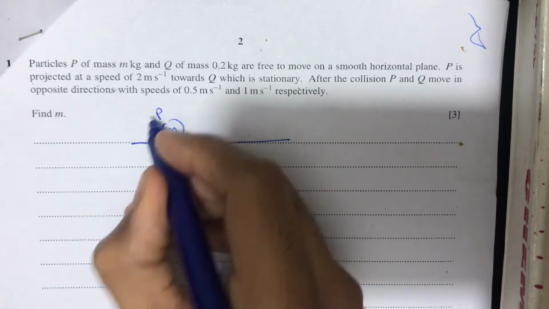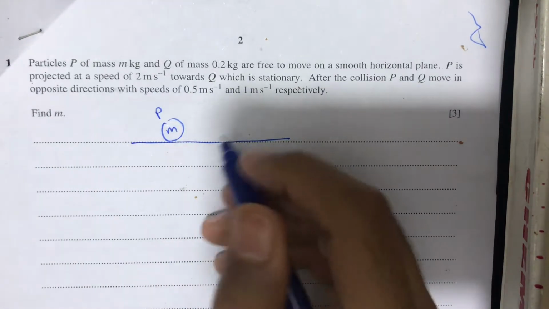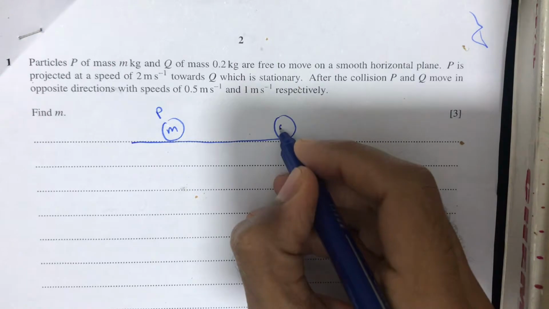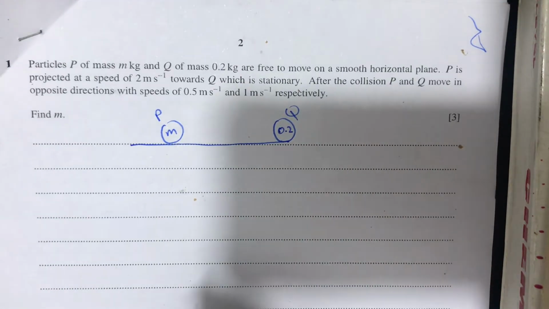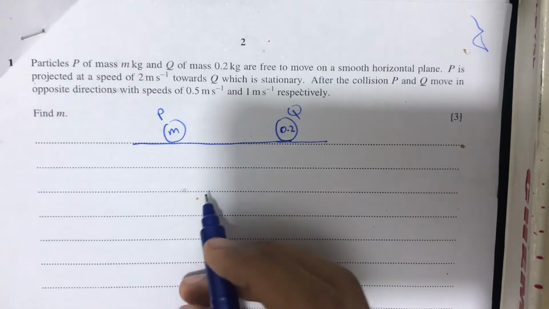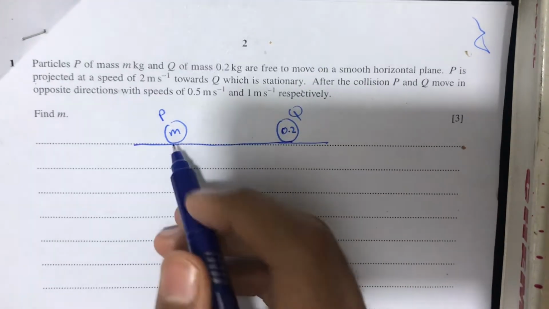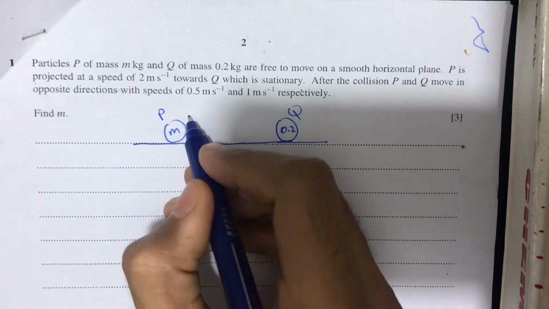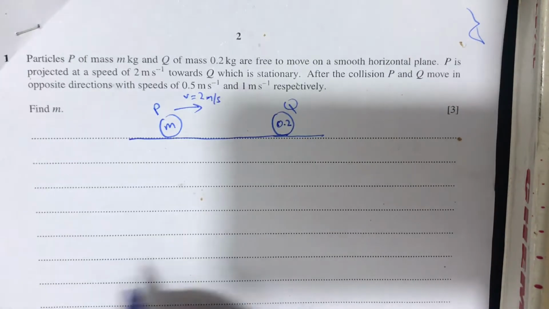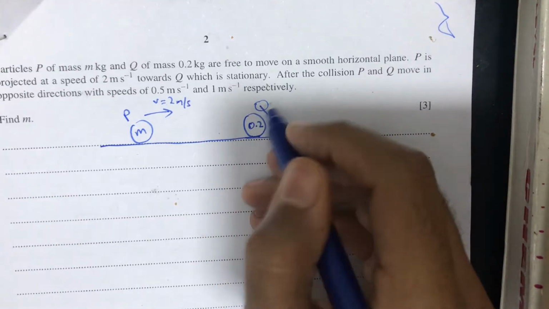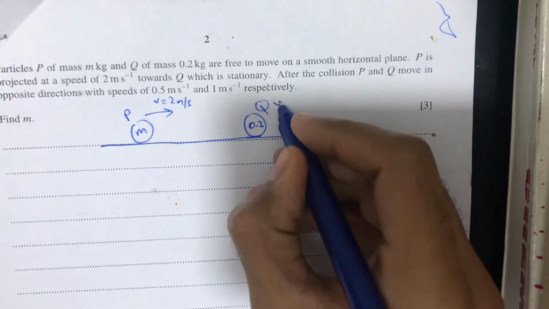This is particle P of mass m kgs and this is particle Q of mass 0.2 kgs. So this is a smooth plane. As we know in the question, P is projected at a speed of 2 meters per second. So V is equal to 2 meters per second towards Q, and as we know Q is stationary, so the velocity will be 0.